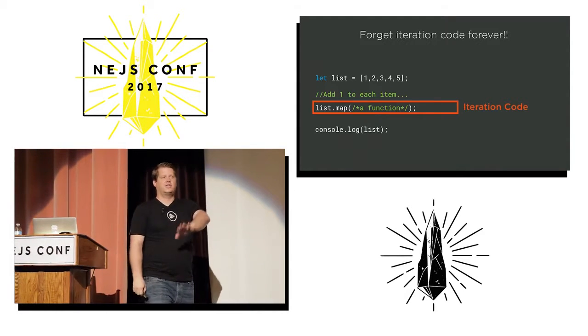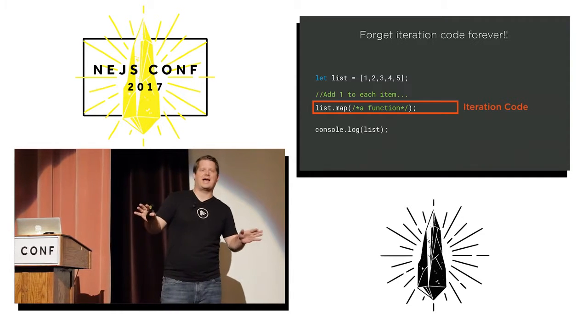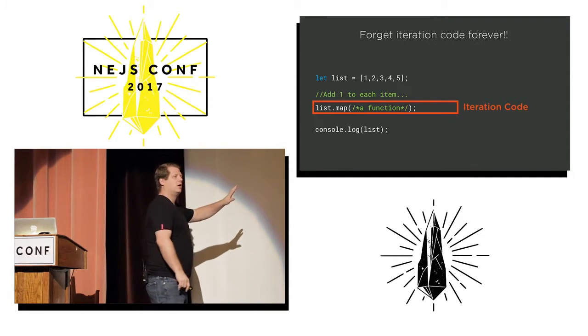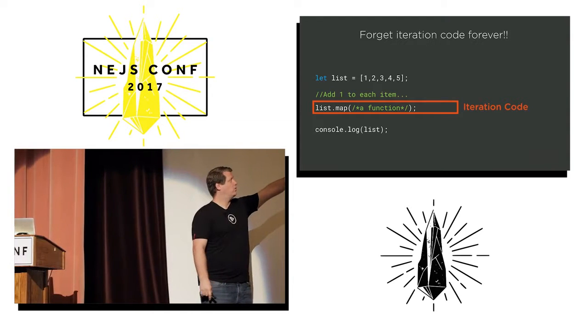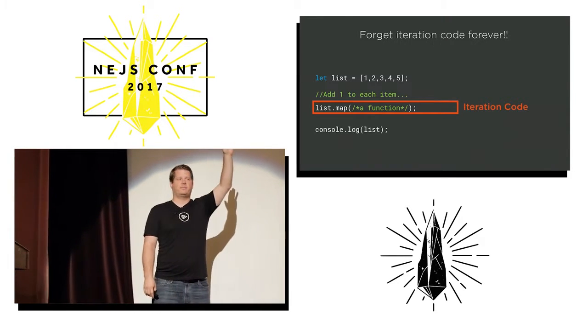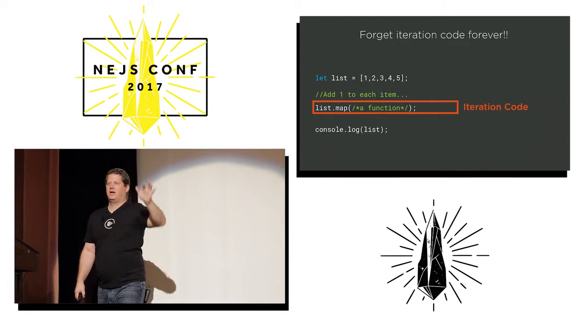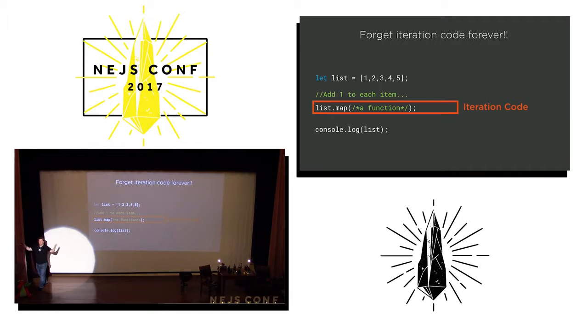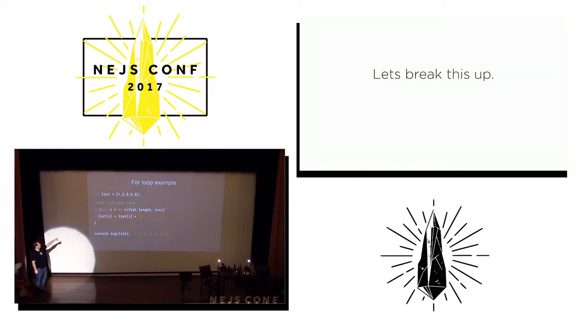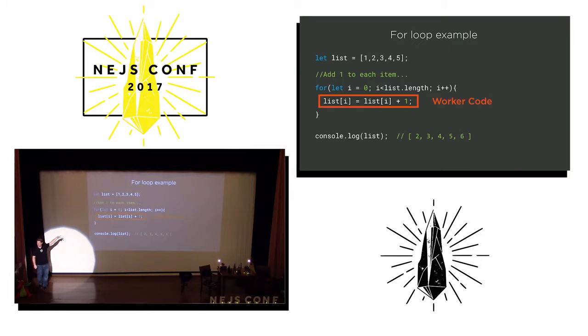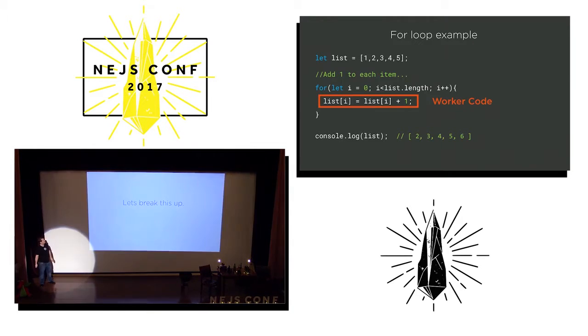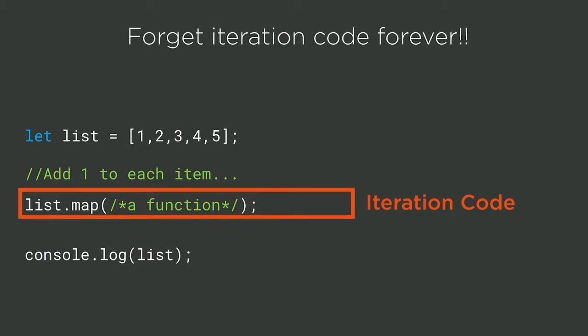In JavaScript, we have these cool little functional style helpers for arrays. So list.map, what does map do? Who uses map? Ultimately, it iterates over an array and then applies a function to it. Isn't that ultimately what this was doing? I'm iterating over an array. So what if I told you you never had to write a for loop again? Yeah, that's kind of where we're getting, right?